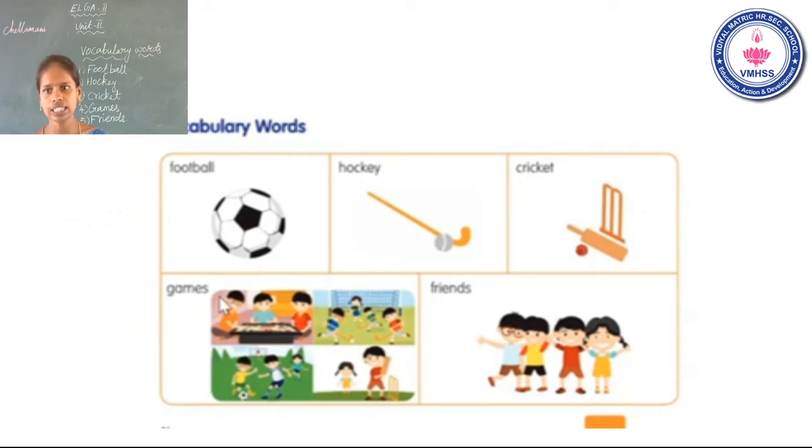Nanbargal. In Tamil, nanbargal. Friends. Okay, once again read these 5 vocabulary words: football, hockey, cricket, games and friends.